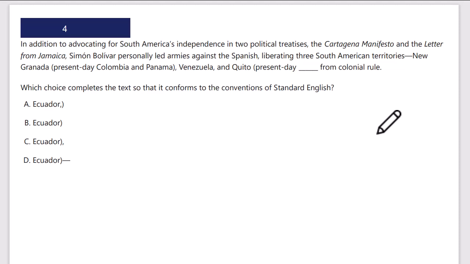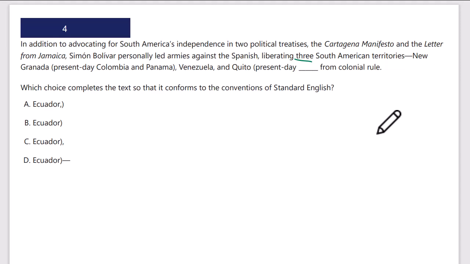In addition to advocating for South America's independence in 2 political treaties, Cartagena Manifesto and Letter from Jamaica, Simón Bolívar personally led armies against the Spanish, liberating 3 South American territories. Long dash. Okay, we're going to get extra information that's probably going to tell us what those 3 territories are. 3 territories, New Granada, Venezuela, and Quito, from colonial rule.